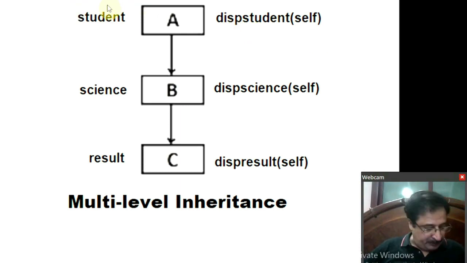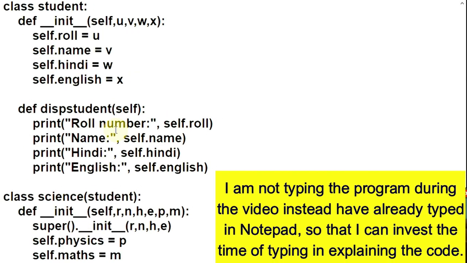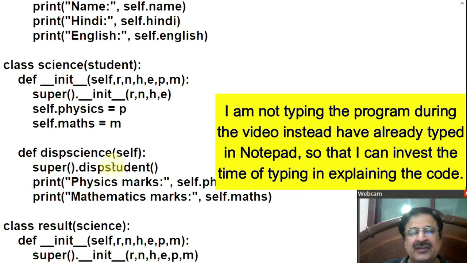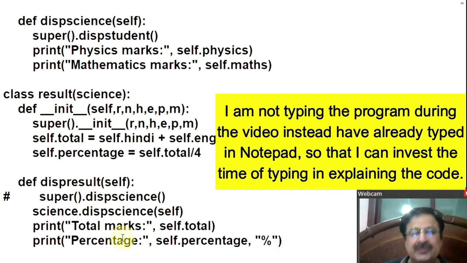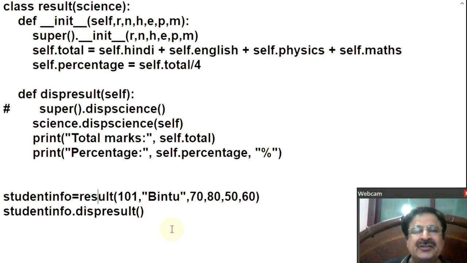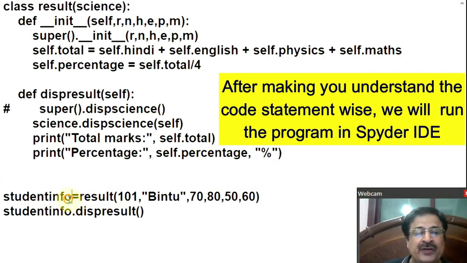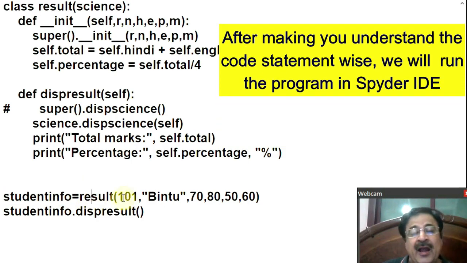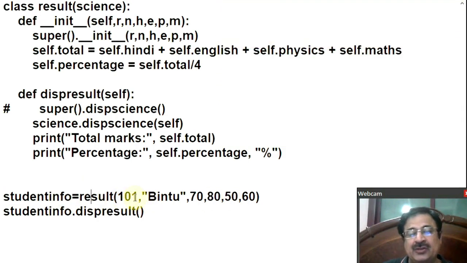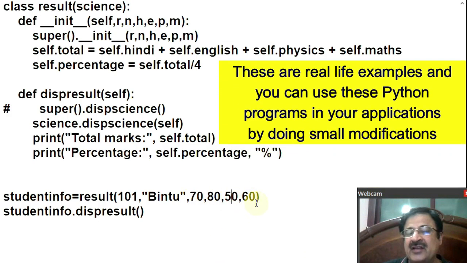Let us understand it through a program. See, this is the class student. It has a function disp student. Science class has a function disp science. Result class has a function disp result. And you are making the object of the result class. Let us understand the program from the main function. Here you are making an object student info of the result class, and you are sending 6 parameters: roll number, name, Hindi, English marks, and physics and maths marks.